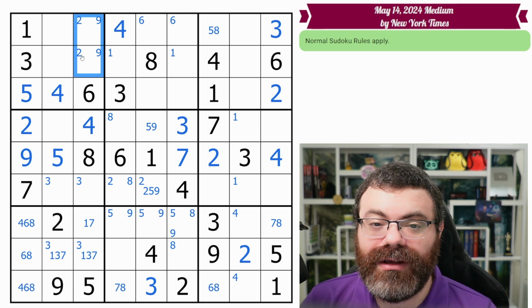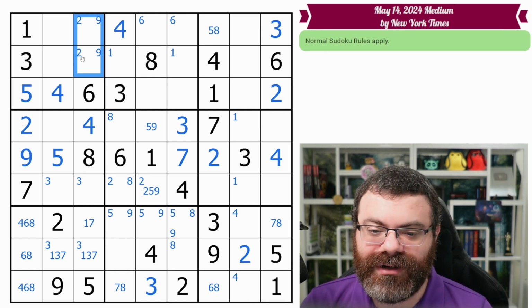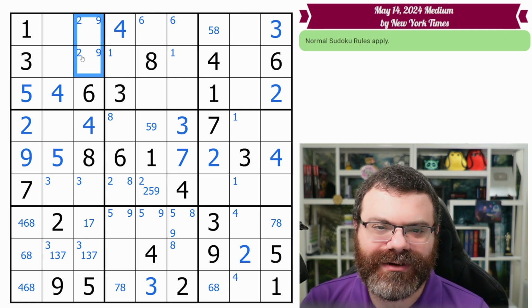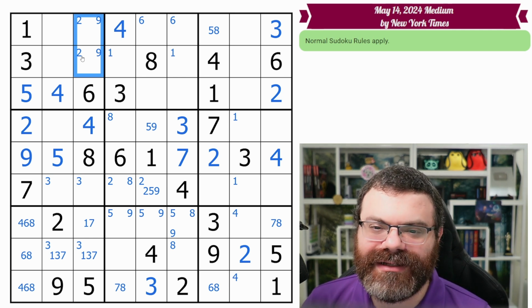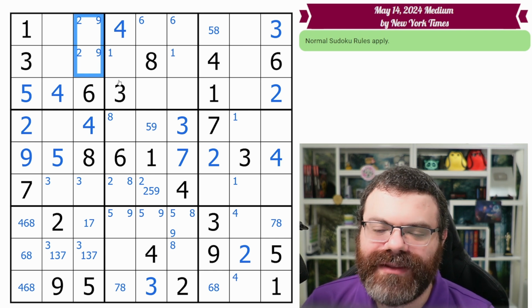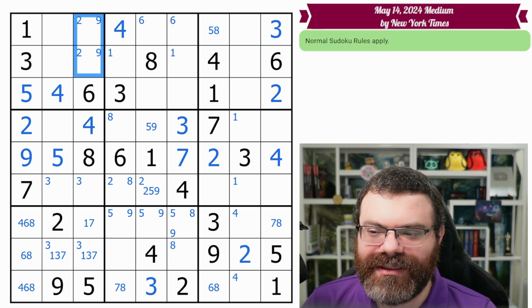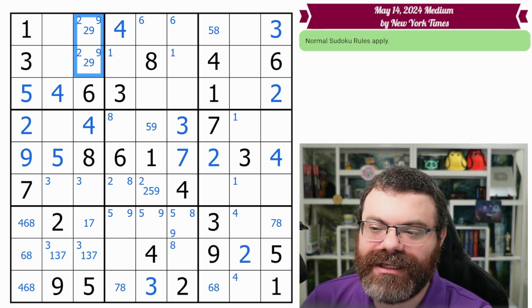Well, we need 2 cells for the 2 and 9. We need to have the right amount of butter for our bread, or the right amount of bread for our butter in this case. If the butter is the candidates and the bread is the cells, we need just the right amount of butter to put onto the bread. In this case, we have both the 2 and the 9. That's 2 digits, and we have 2 cells that can take them, so those 2 cells do take them. So that's called a hidden pair.